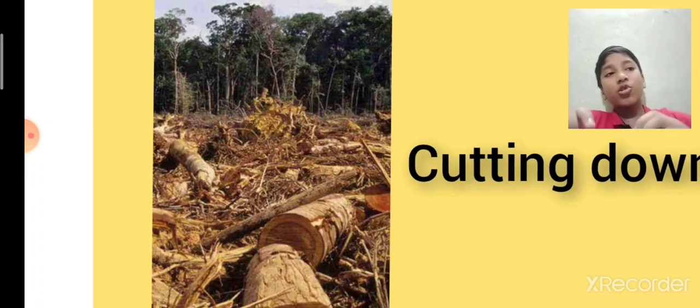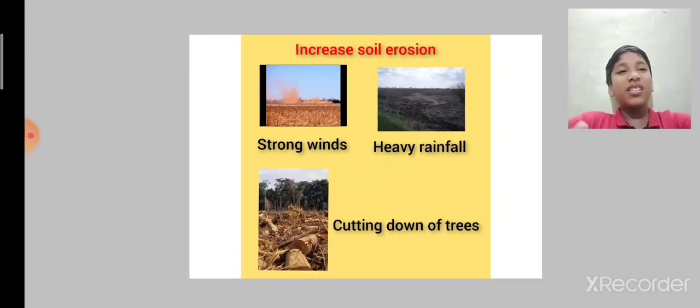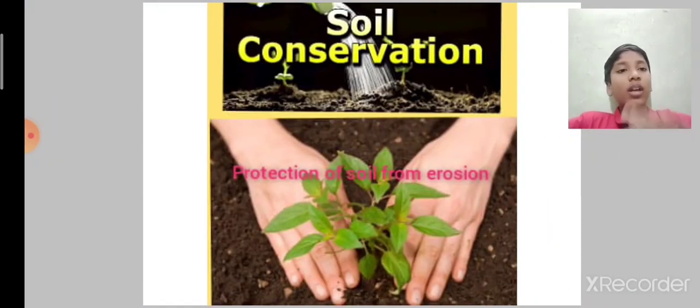Friends, if we take a paper and keep a stone on it, and if we blow, it will not move. Same like that, the soil is like a paper. So in the soil, trees are like a stone. So the trees will hold the soil. So if we cut them, the soil will be moved, right? So all these things increase soil erosion. Soil conservation: protection of soil from soil erosion is called soil conservation.